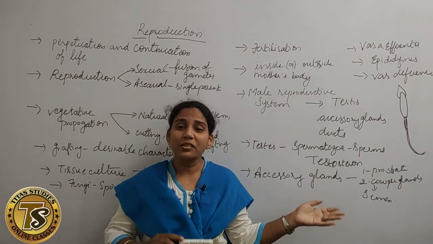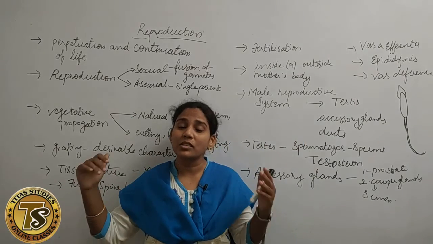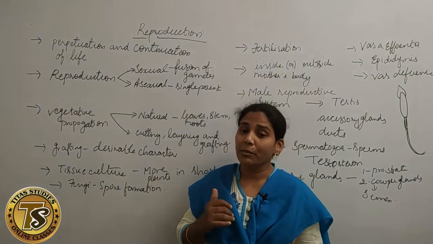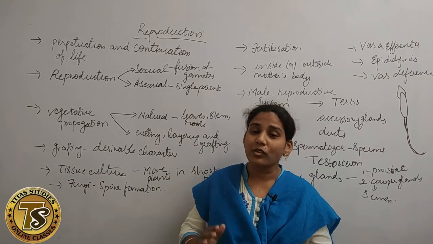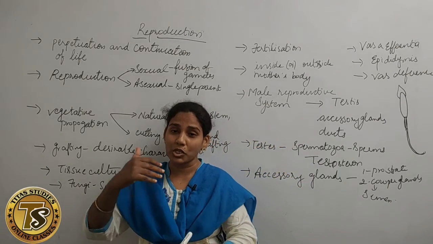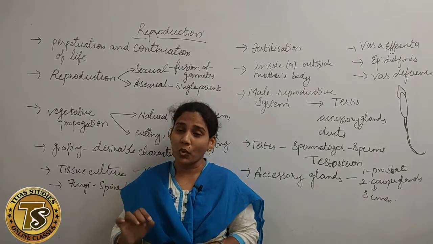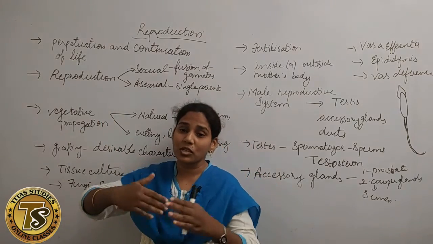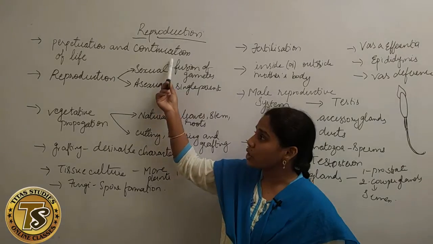Suppose if the plants don't reproduce, we don't have food to eat. If the animals do not reproduce, we also don't have food to eat. At the same time, if human beings are not reproducing, some people will die, so everybody will die off. If newborn babies are not born, if you want to bring up a new population, definitely the reproduction process is more and more important. To perpetuate means to continue the life race, we need the reproduction process.